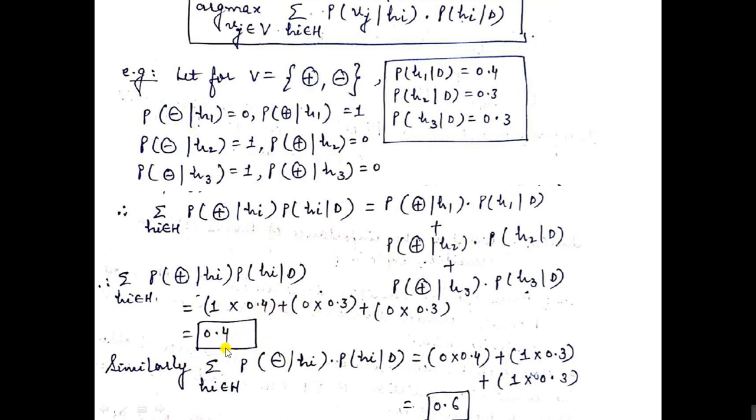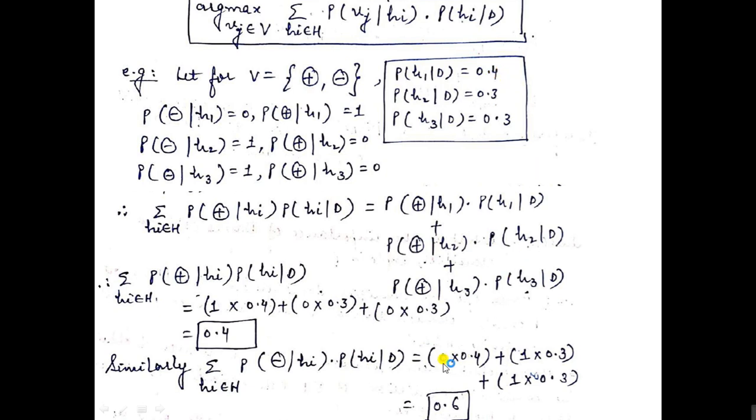Similarly, if I calculate for the negative instance, the summation of Hi in the given hypothesis space H is the probability of negative given Hi multiplied by the probability of Hi given the training data. If I expand this in a manner similar to positive, the first case is 0 because in the first case it is only positive.